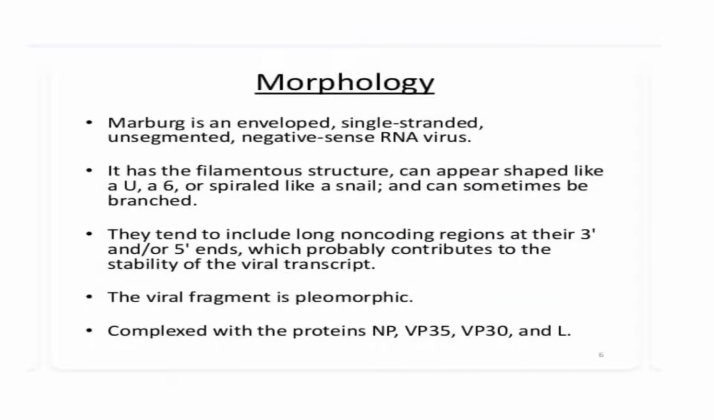Next is about morphology of Marburg. Marburg is an enveloped, single-stranded, unsegmented, negative sense RNA virus. It has a filamentous structure, can appear shaped like a 6, a U, or spiral like a snail, and can sometimes be branched also. They tend to include long non-coding regions at the 3' and 5' ends, which probably contributes to the stability of the viral transcript. The viral fragment is pleomorphic, complexed with proteins NP, VP35, VP30, and L.